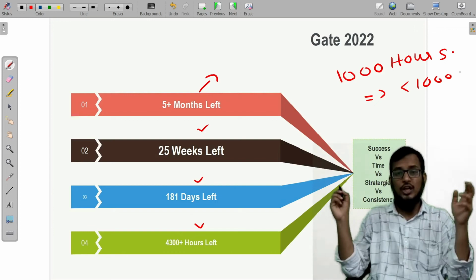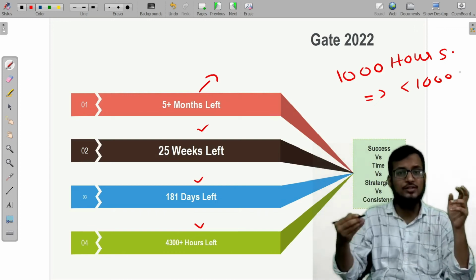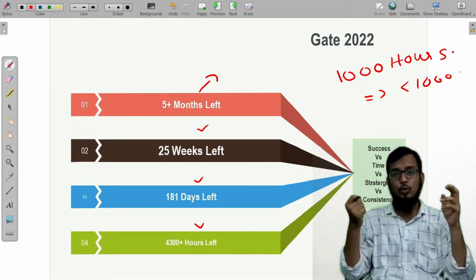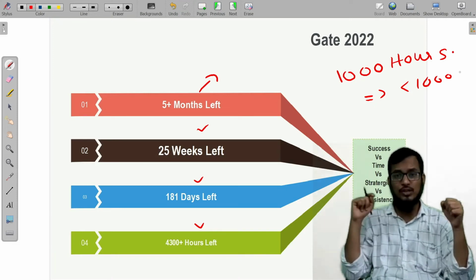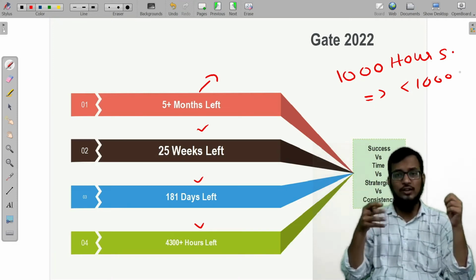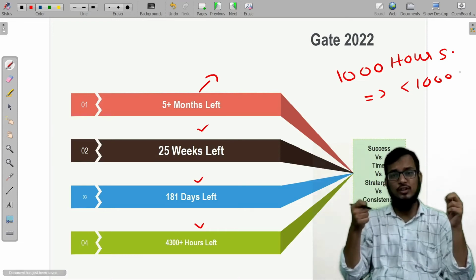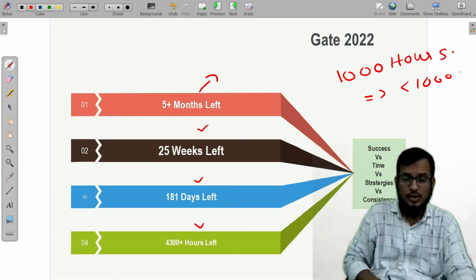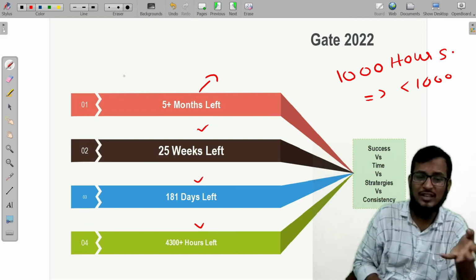Yes, my dear friends, if you read the strategies of the toppers and of the people who started from the very basics and achieved top ranks, they all will say that if you give 1000 hours of preparation, then your rank is going to be less than 1000. So 5 months, 1000 hours is very simple, guys.